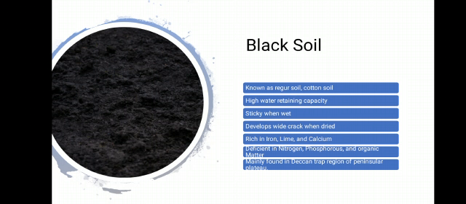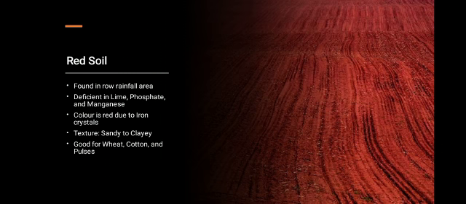There is one problem in this soil: it becomes sticky when it is wet and develops cracks when it is dry. One important feature of this soil is that it is deficient in nitrogen, phosphorus and organic material. Next soil is red soil. Red soil develops on crystalline igneous rocks in areas of low rainfall in the eastern and southern part of the Deccan Plateau. It is deficient in lime, phosphate and magnesium. This soil has a red color due to iron, and texture is sandy to clay. This soil is good for wheat, cotton and pulses.